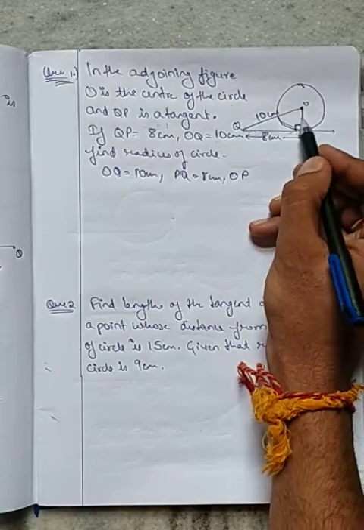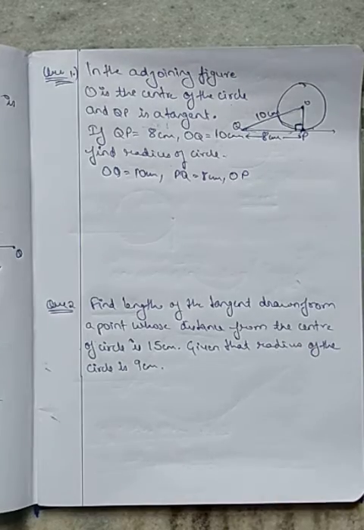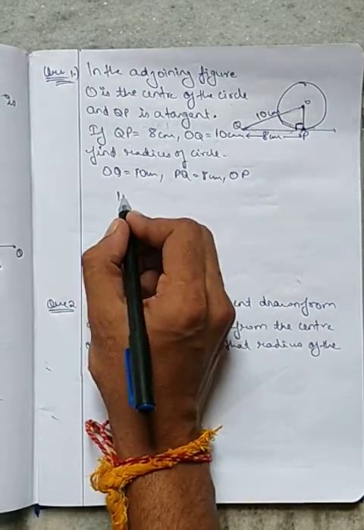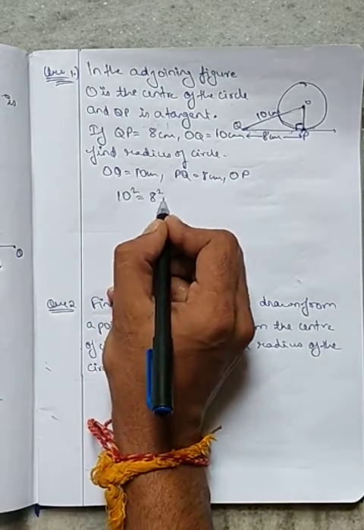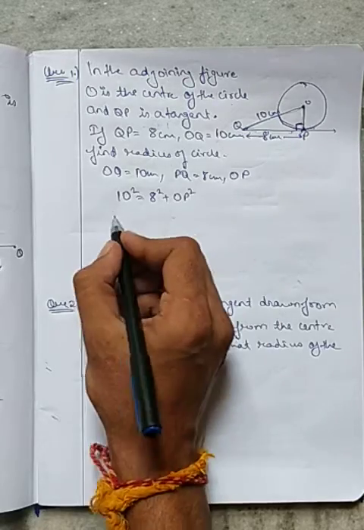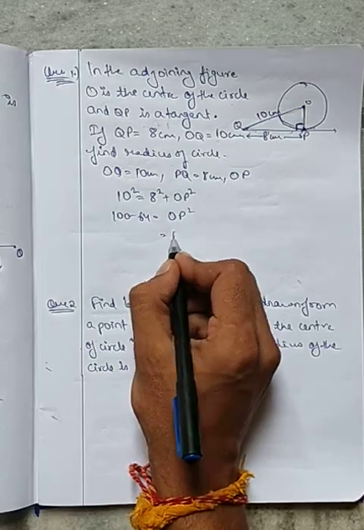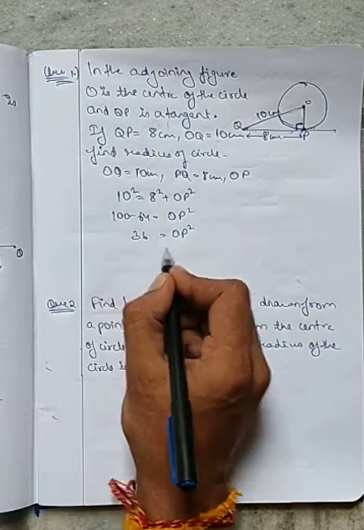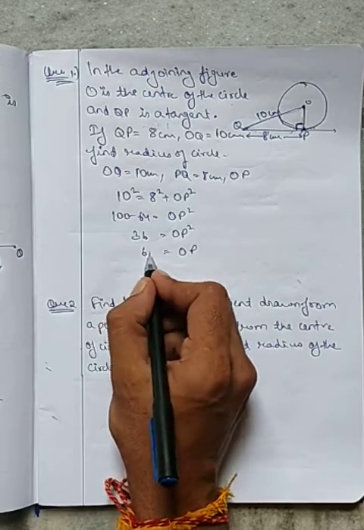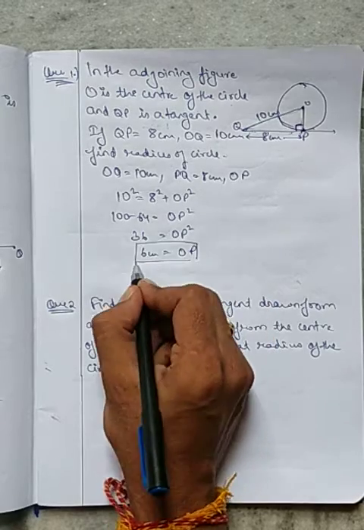What kind of triangle is this? This is a right angle triangle. So apply the Pythagoras theorem. 10 square is equal to 8 square plus OP square. 100 minus 64 is equal to OP square. OP square is equal to 36. OP comes out to be 6 centimeter.